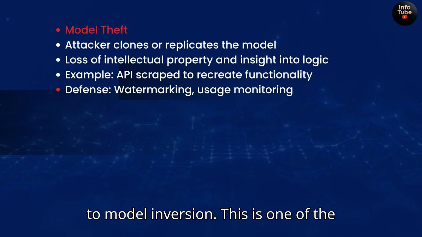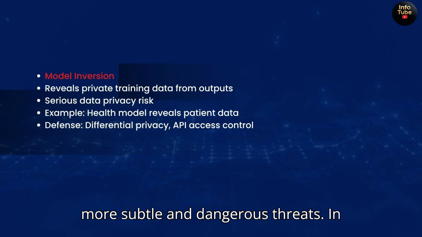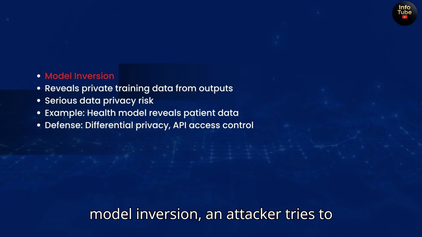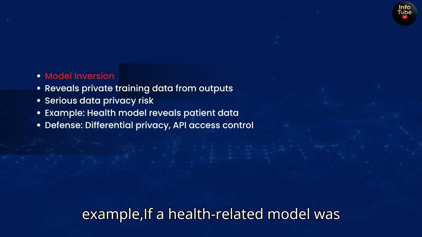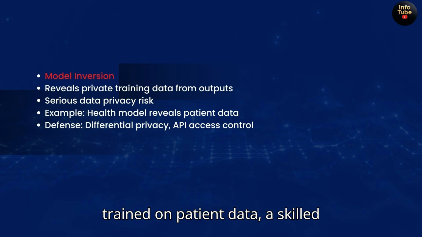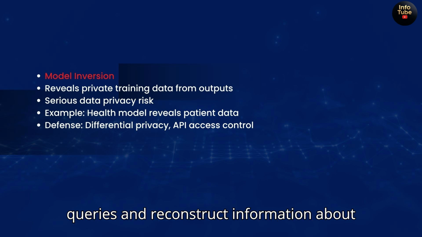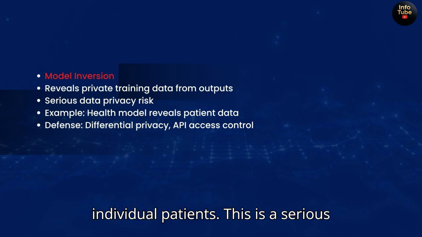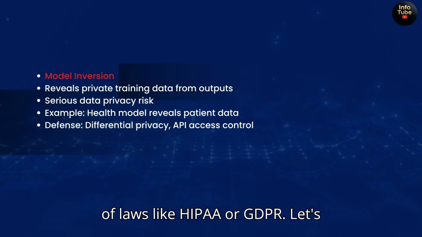Finally, we come to model inversion. This is one of the more subtle and dangerous threats. In model inversion, an attacker tries to reverse engineer information from the AI's outputs, specifically trying to extract original training data. For example, if a health-related model was trained on patient data, a skilled attacker could send carefully crafted queries and reconstruct information about individual patients. This is a serious privacy risk and can lead to violations of laws like HIPAA or GDPR.